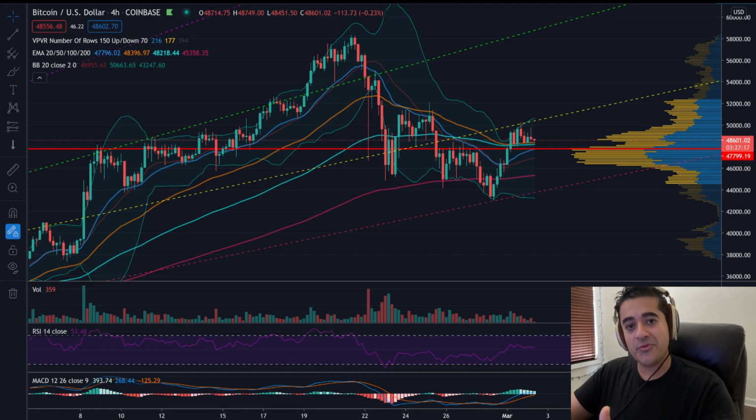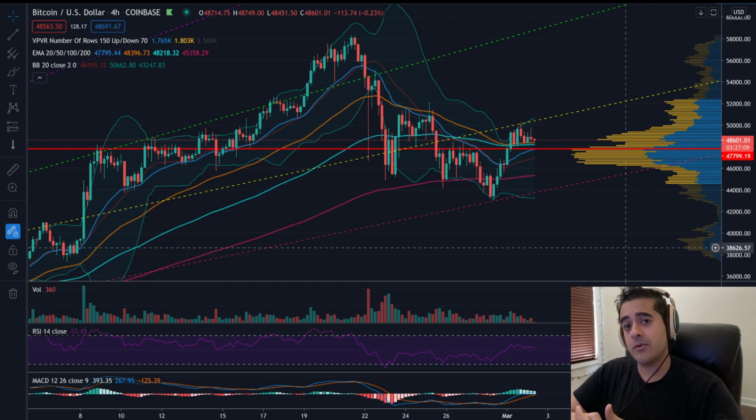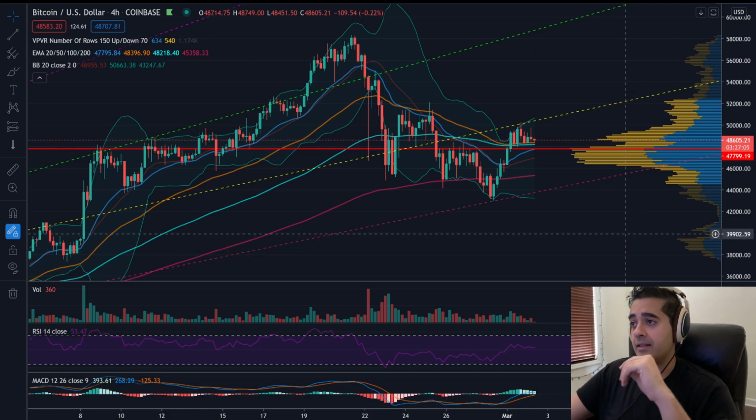Let's go ahead and get started with the TA. All right, so the first thing we're going to look at, as always, is Bitcoin. And there's an interesting chart that I want to show you with Bitcoin that talks about Bitcoin's compound annual growth rate. So we're going to take a look at that right after we analyze the chart.